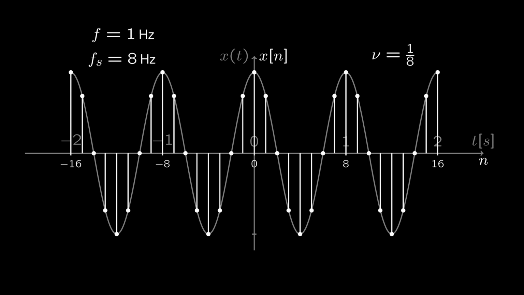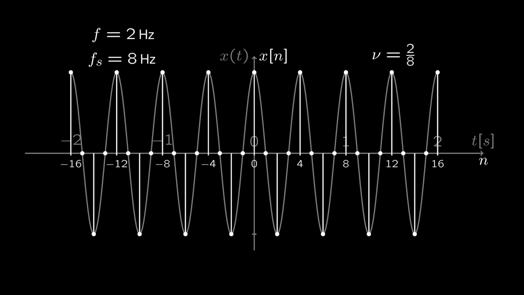In other words, the normalized frequency is given by the frequency of the original signal normalized by the sample frequency, and hence the name normalized frequency. If the original signal's frequency is 2 Hz and the sampling frequency is 8 Hz, or 8 samples per second, the normalized frequency becomes 2/8, or 1/4, and we can see that we get 4 samples per cycle of the discrete time signal.